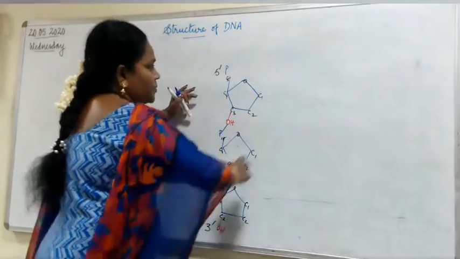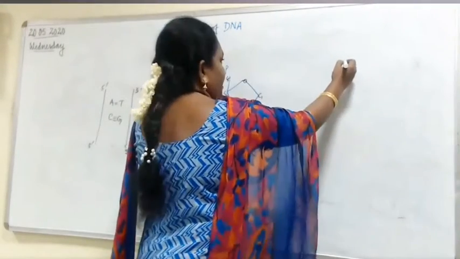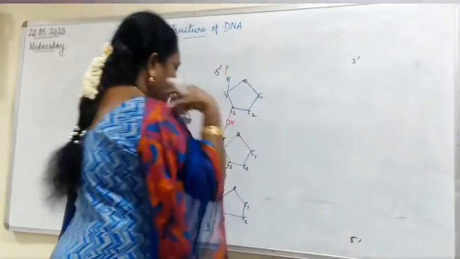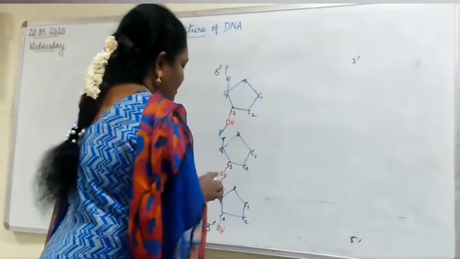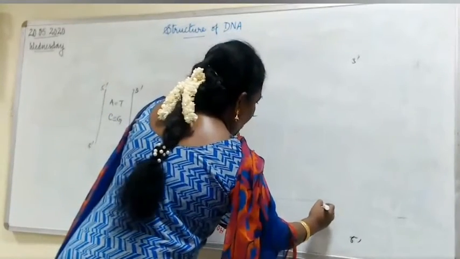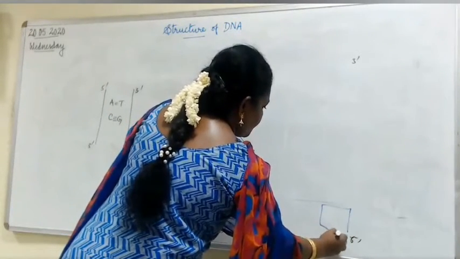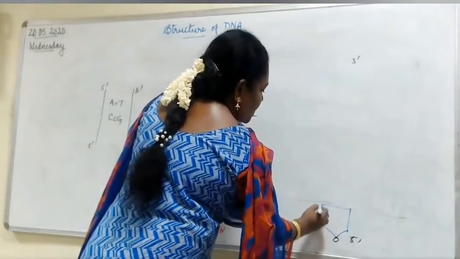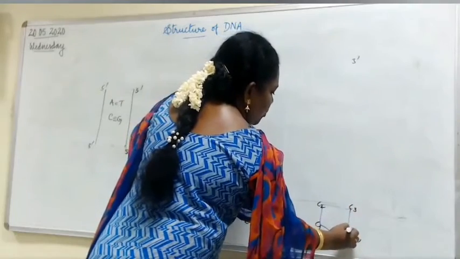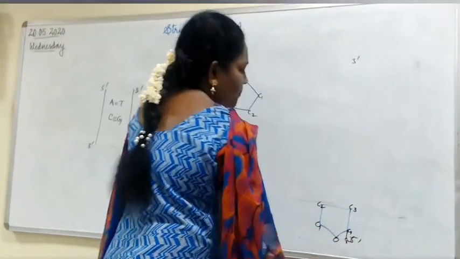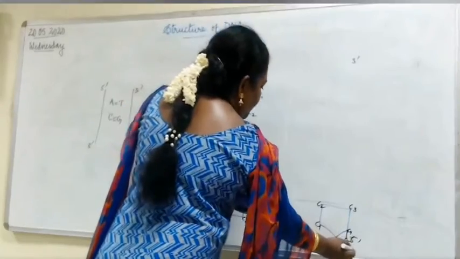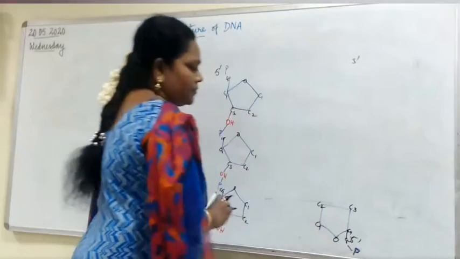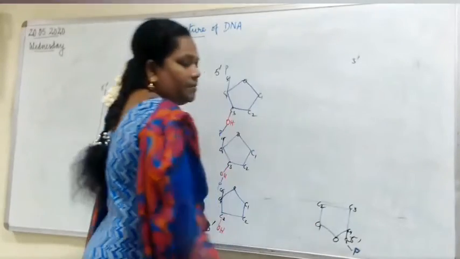The other strand normally should be 3' here and 5' here. So how will you draw it? It will be just anti-parallel, right? So here you have to go upside down. You draw it here like this. Carbon 1, 2, 3, 4, and here the fifth one is attached. What do you have here? Fifth one, phosphate group. So the fifth one is free here.